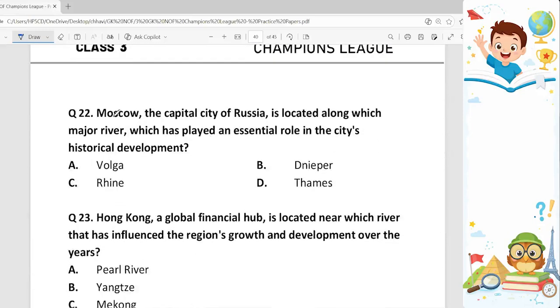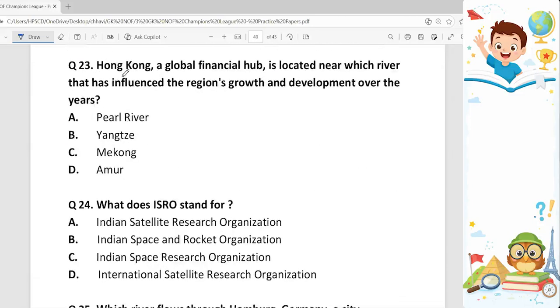Question number 22. Moscow, the capital city of Russia, is located along which major river which has played an essential role in the city's historic development? So the option is Volga, option A, is the correct answer. 23. Hong Kong, a global financial hub, is located near which river that has influenced the region's growth and development over the years? So, our correct answer to this is Pearl River, option A.